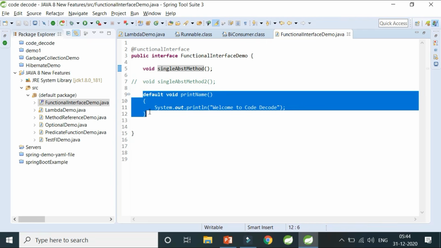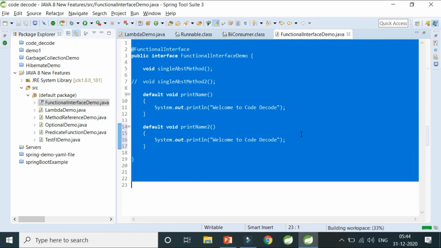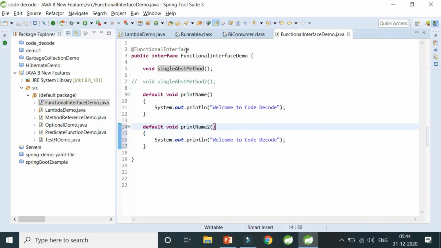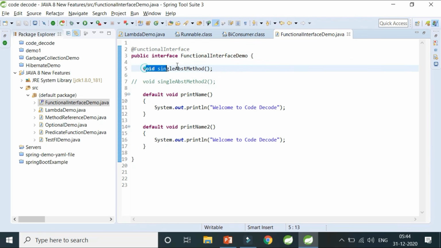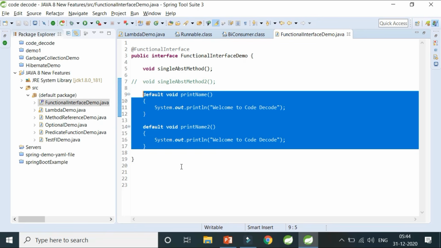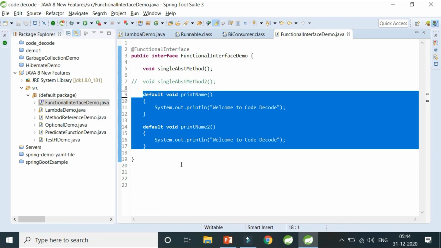So I have created one default method. You can create multiple default methods too. Suppose print2. It's not going to harm you in any way. So you can see there is no compile time error, and the compiler happily says yes, this is your functional interface. Why? Because you have one single abstract method and there are no restrictions on default and static methods. Even if you don't provide them, nothing will happen. So that's how it is for a functional interface.